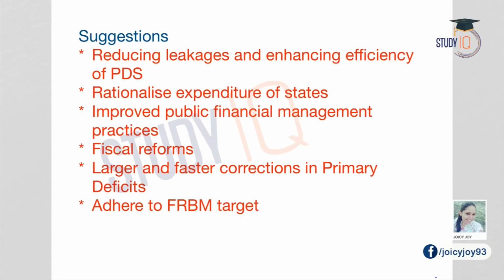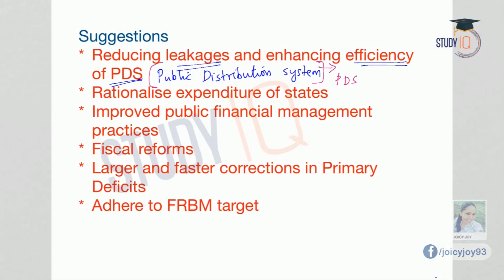First one is reducing the leakages and also enhancing the efficiency of the public distribution system. The public distribution system is one major expenditure for every state government. The food security of a state is ensured through the public distribution system. The public distribution system, or the PDS, makes food commodities available at subsidized cost. Therefore, affordability is increased and also the nutrient intake is increased. So the public distribution system is one expenditure that you cannot forgo, and every state has a public distribution system.